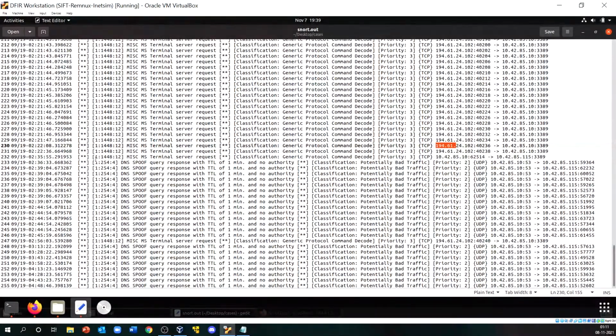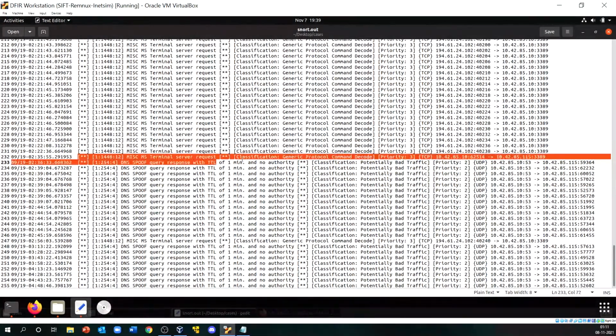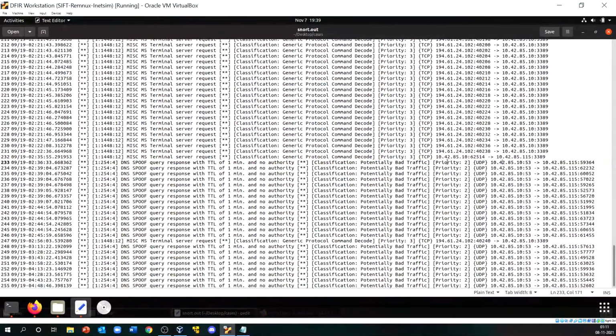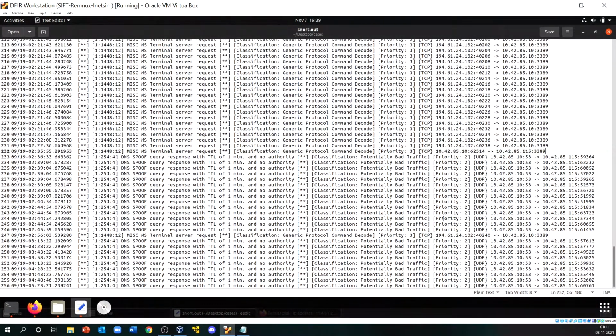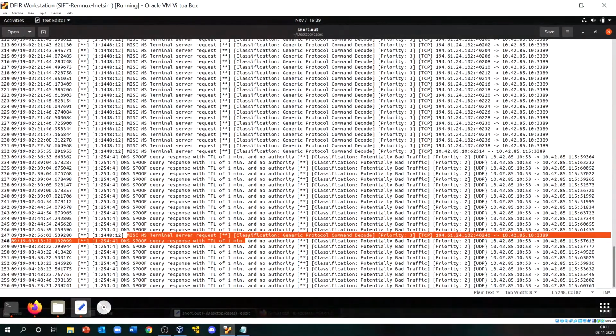Now interestingly, look at this packet over here, guys. What is happening here? You will see that this particular machine is trying to reach out to another IP address, which is our local IP address, and doing some RDP stuff, right? So there is some communication happening here, and there is a lot of interesting stuff. If you come to this particular thing, you will see a terminal server request, and this is also coming on port 3389, guys.